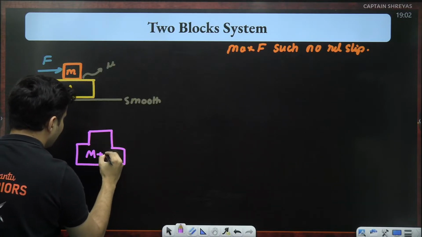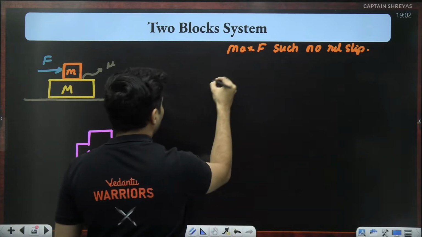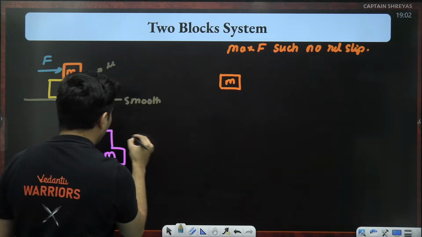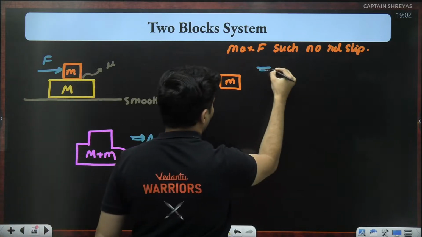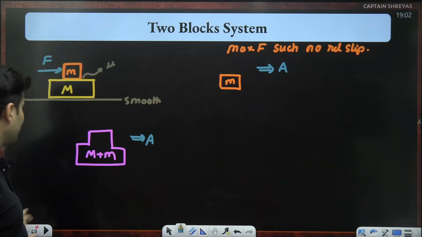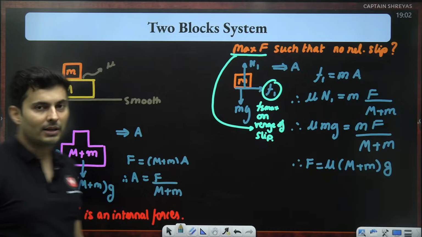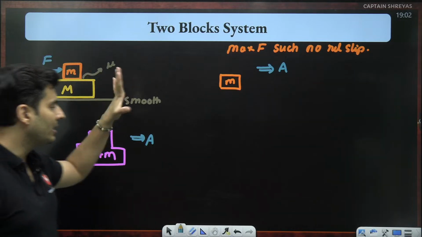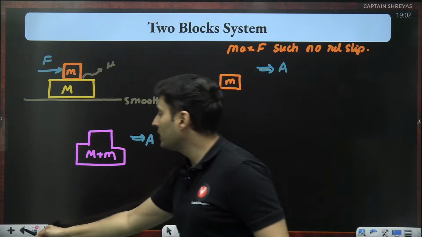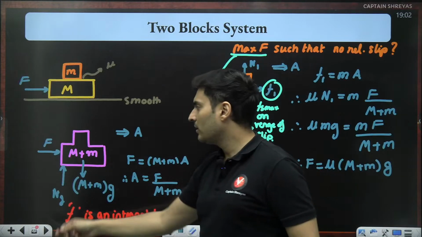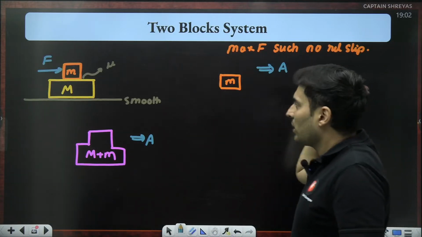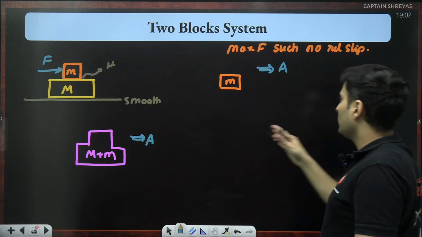Do the same things, repeat it. You take M plus m. Again, you draw the FBD of the top mass, and yes, it will have some acceleration. This will also have some acceleration. Draw the FBD. You can solve the problem, but this time the force will come out to be slightly of a different value. This particular part, I think you should do as homework. This part is similar to the previous question, taking the entire FBD for the entire mass. Only some changes will be there over here. See what those changes are. Solve the question. You will be able to get the answer.